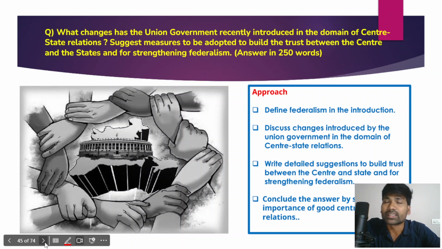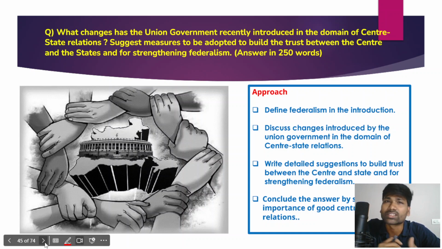So when it comes to Indian federalism, we have the holding together model, not the coming together model. The federalism provided by the Indian Constitution is conducive for maintaining unity and integrity.